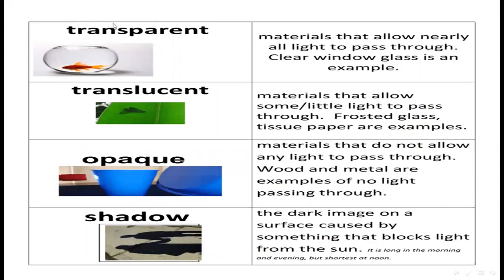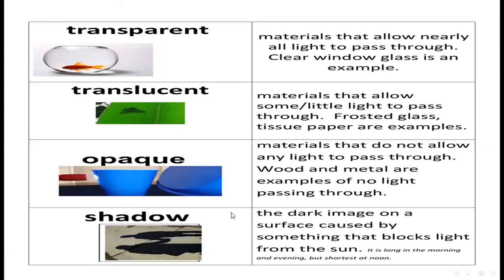Again, here you see transparent material allows nearly all light to pass through. Example is clear window glass. Translucent material allows some little light to pass through. Frosted glass and tissue paper are examples. And opaque materials do not allow any light to pass through. Wood and metal are examples of no light passing through.